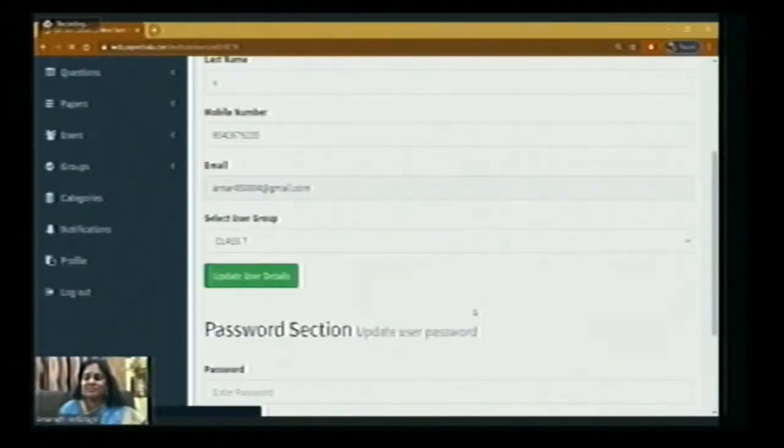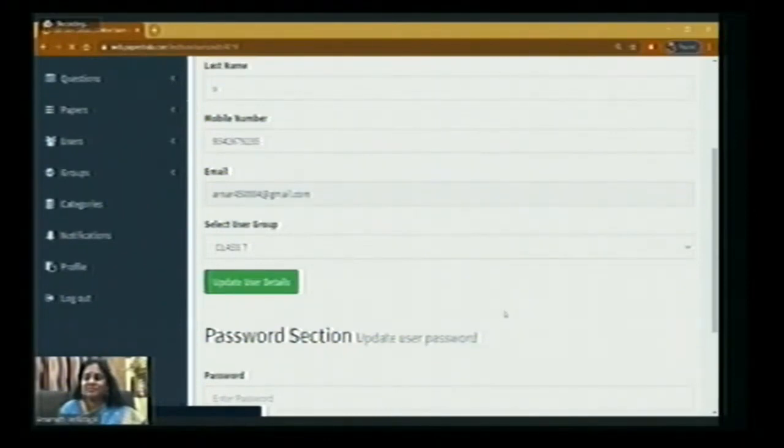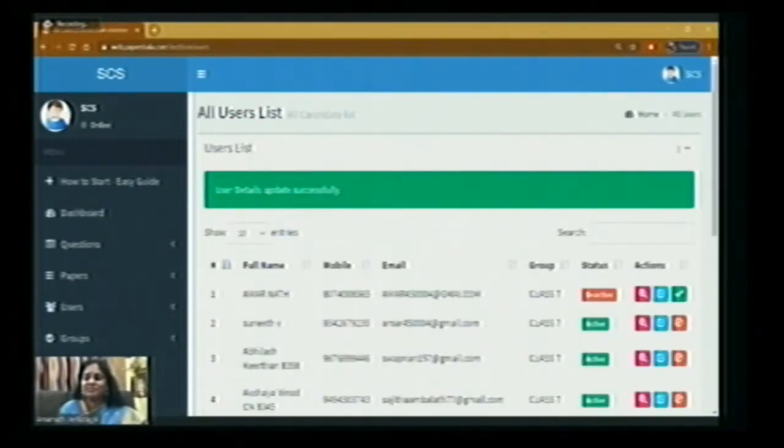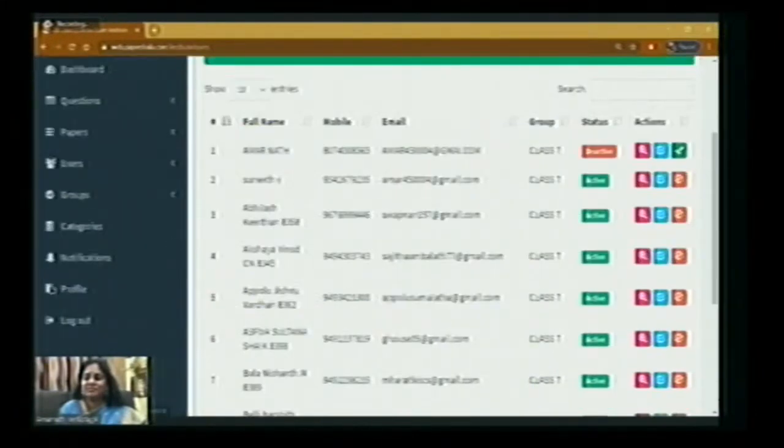After updating, this will go back to the previous window, that is the list of all users, where we can deactivate the users one by one. I'll show you what exactly the links available in that window are. Here we have status and action. The first user is in deactivated state. I just click on activate the user, and now you can see the first user is activated.